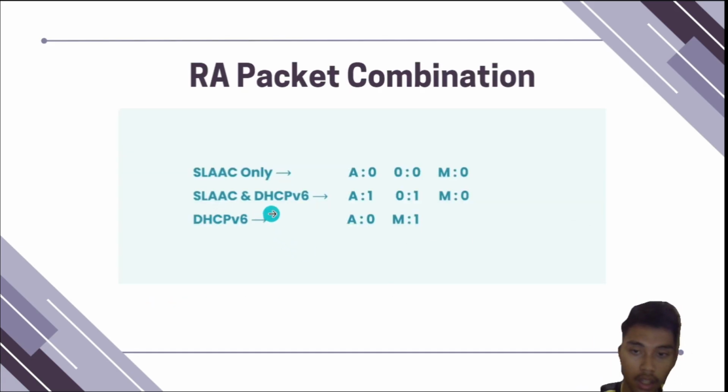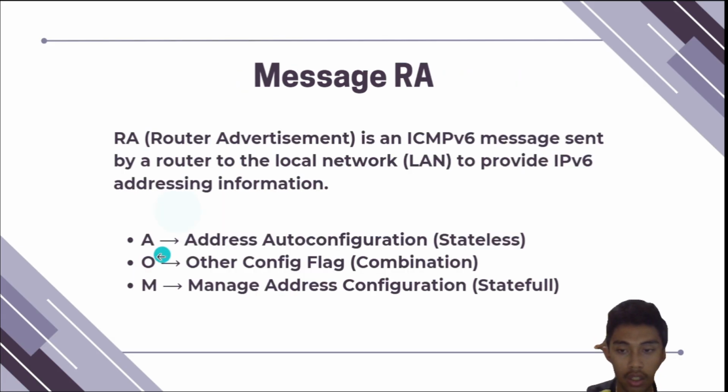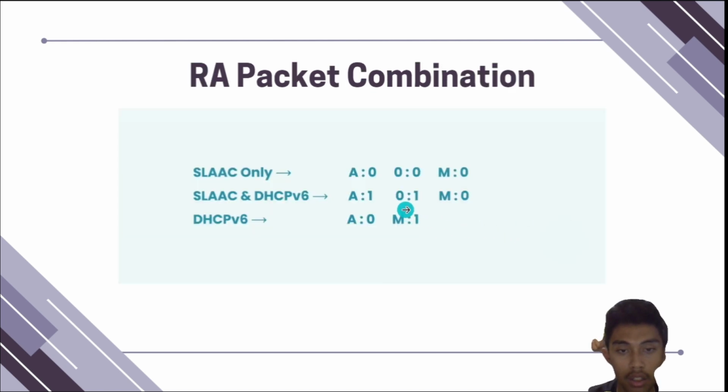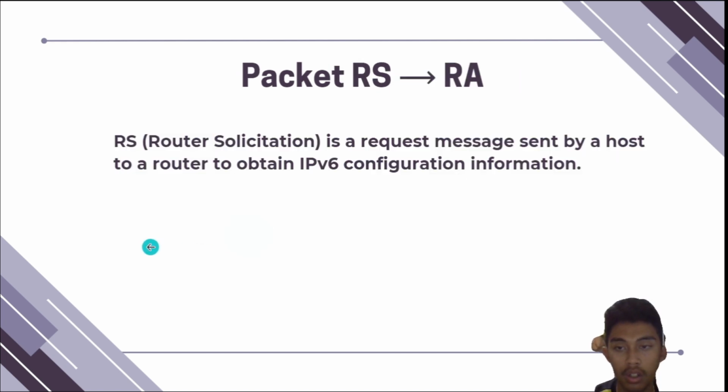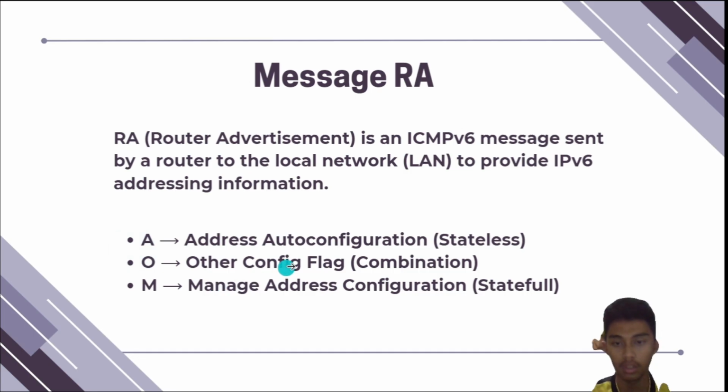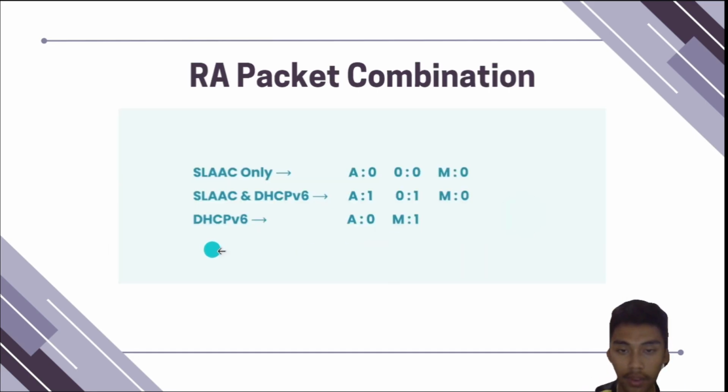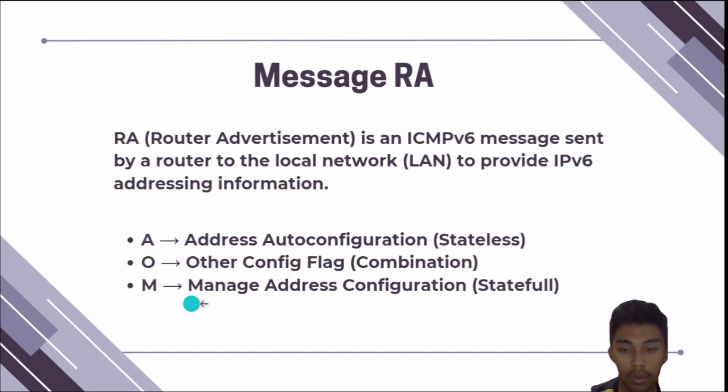In SLAAC and DHCPv6 using A address autoconfiguration, and then the O for other config flag. And for DHCPv6 they use also using M for managed address configuration.